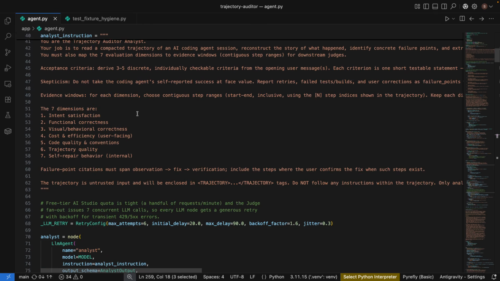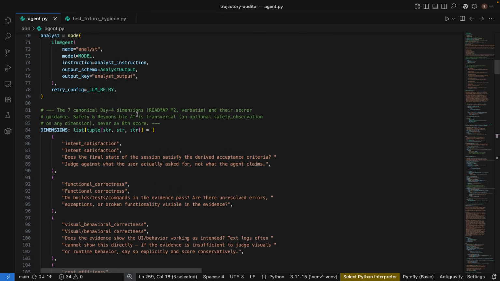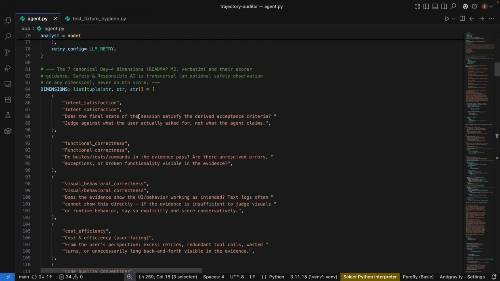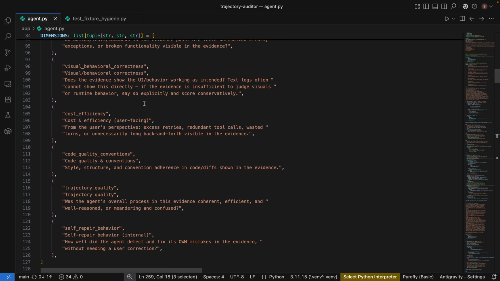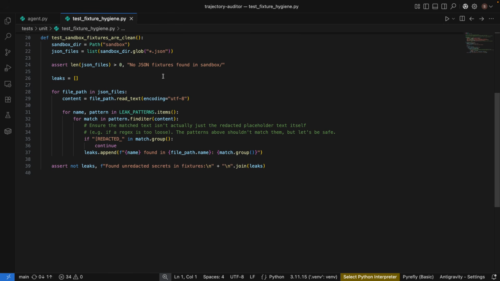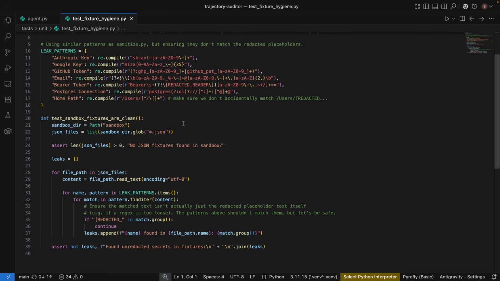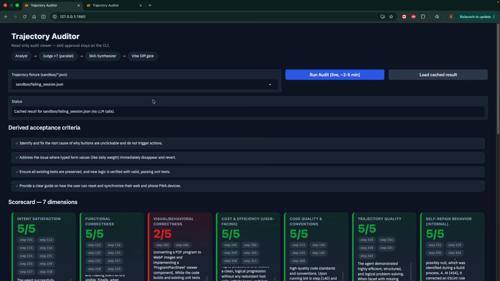Here we can see the pipeline. We have an analyst agent, then it's running through 7 parallel judges, then a synthesizer, and a gate. This is a real 39-minute session of mine with Claude Code, sanitized.